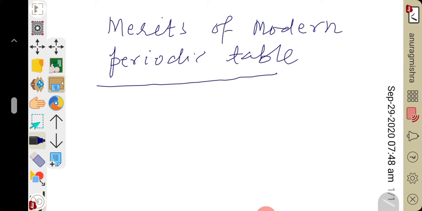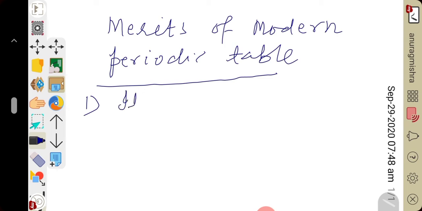The first merit of the modern periodic table is it is based on atomic number, which is a better fundamental property compared to atomic mass. Right? So we can write it down.